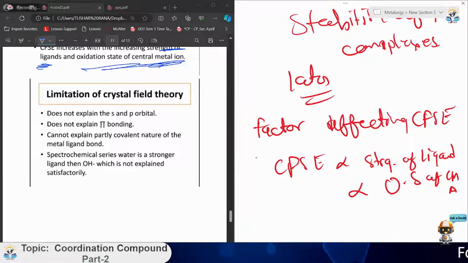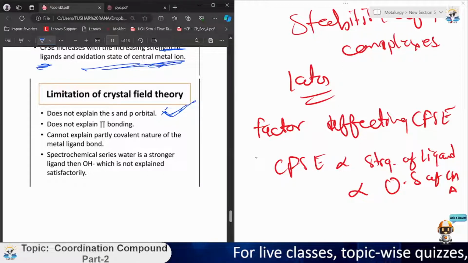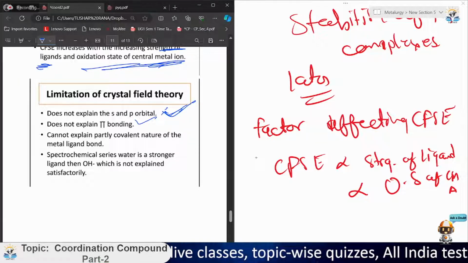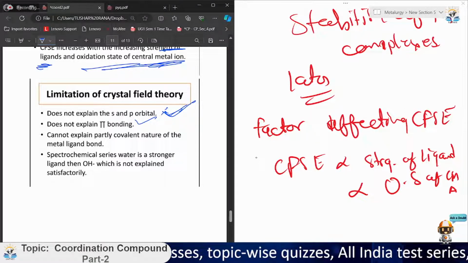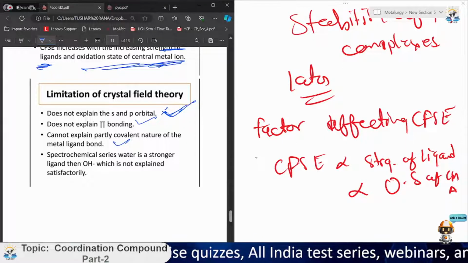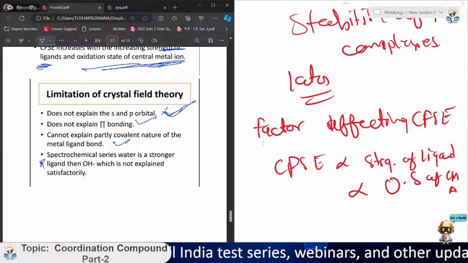It does not explain the s and p orbitals. You have noticed that I was discussing just the d orbitals, not s or p, so this is a limitation. It does not explain pi bonding as p orbitals are not considered. It cannot explain the partially covalent nature of the metal-ligand bond. The spectrochemical series, we will discuss later.